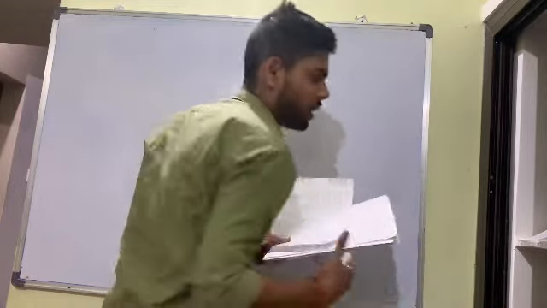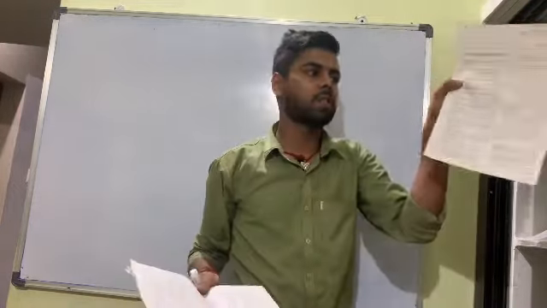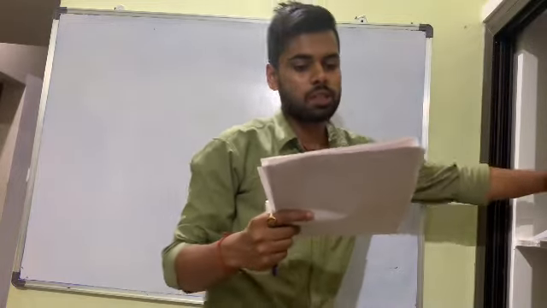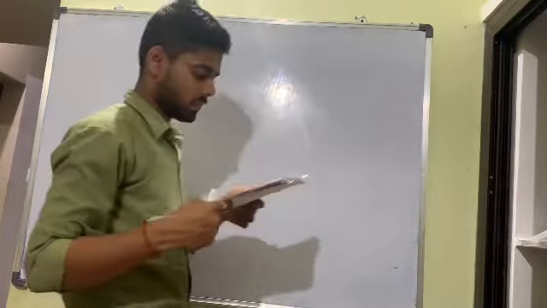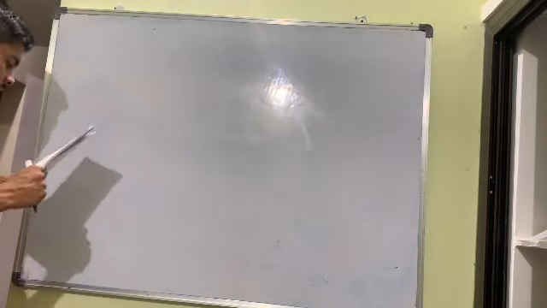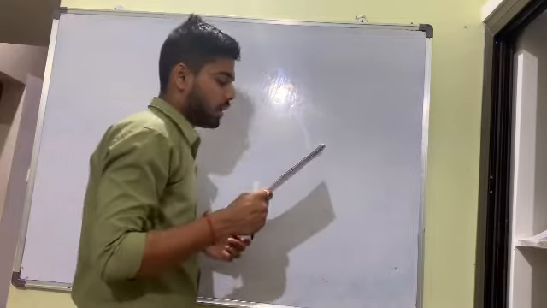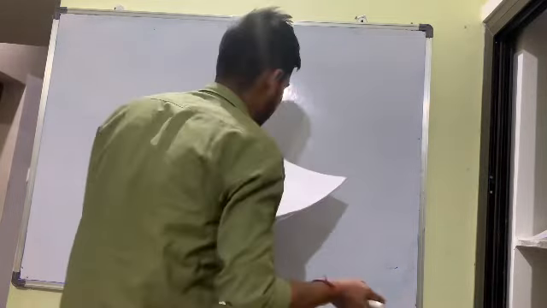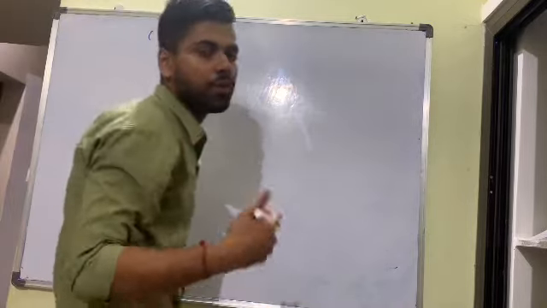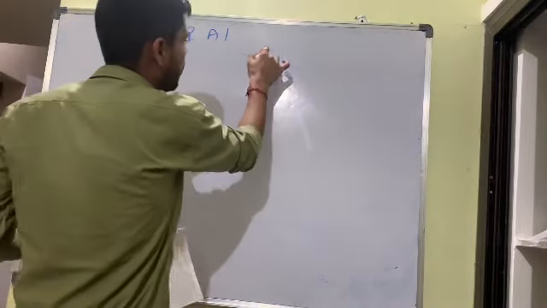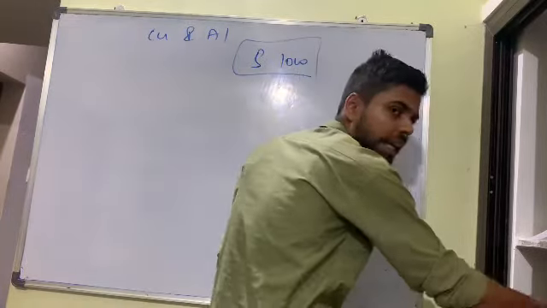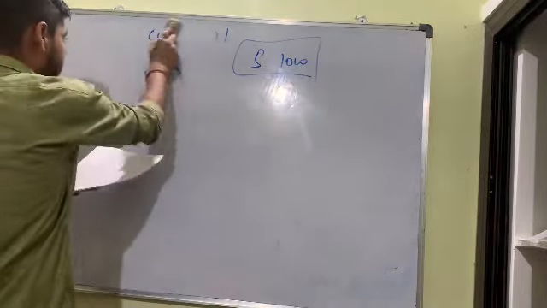So see, we covered one page now. Full one page covered. In total we discussed 12 questions till now. Now coming to next. They are asking, why do we use copper and aluminum wire for transmission of electric current? The answer is low resistivity. They have low resistivity. Okay. Any doubt? Next question, bacha.